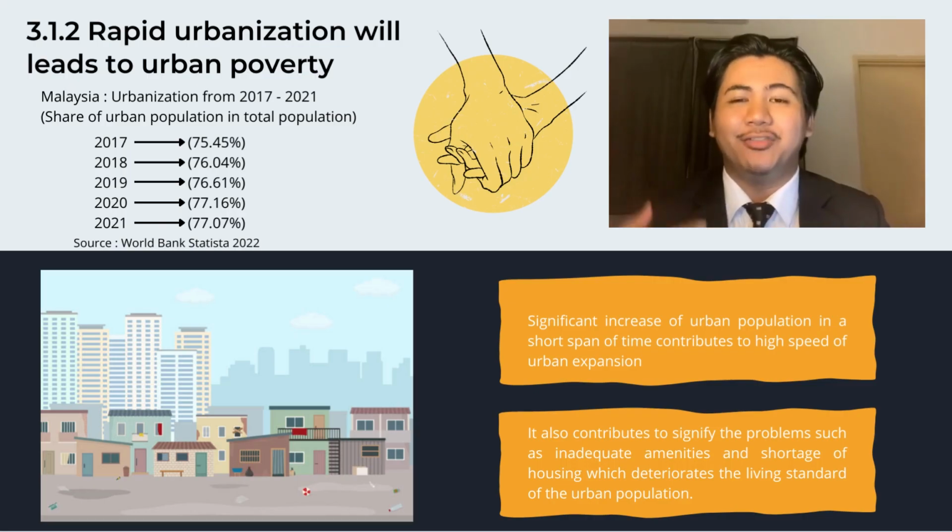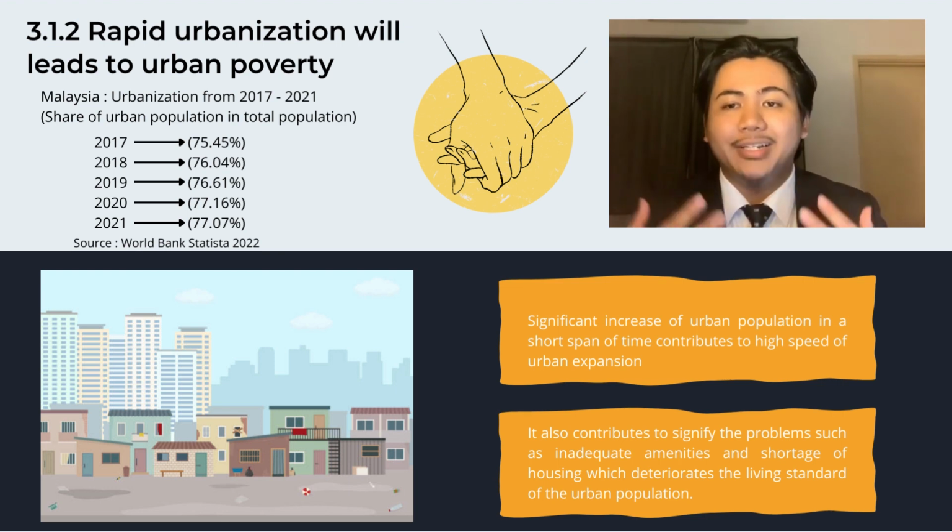Significant increases of urban population in a short span of time contribute to a high speed of urban expansion, which causes various problems for local government, especially in fulfilling the provision of services and infrastructure, creating job opportunities, and providing houses for urban dwellers.